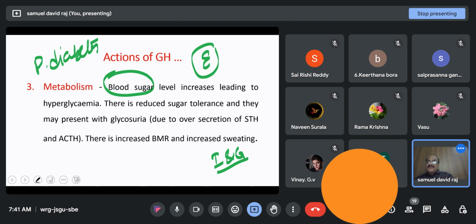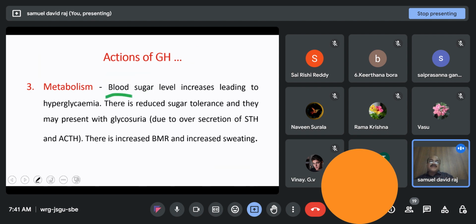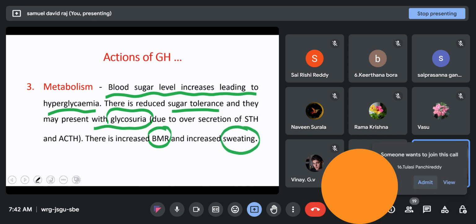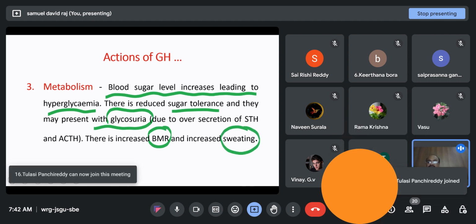So when growth hormone is present, blood sugar level increases, leading to hyperglycemia. Thus, there is a reduced sugar tolerance, and they may present with glycosuria, and this is increasing basal metabolic rate and also sweating. So, all these are said to be part of growth.